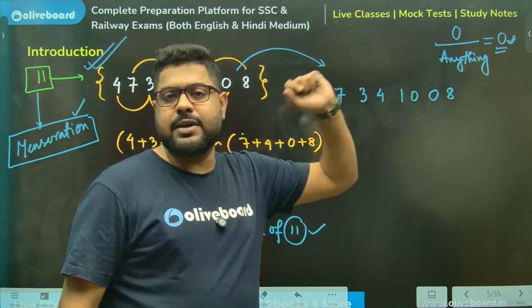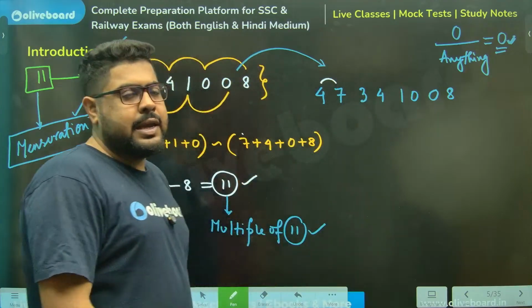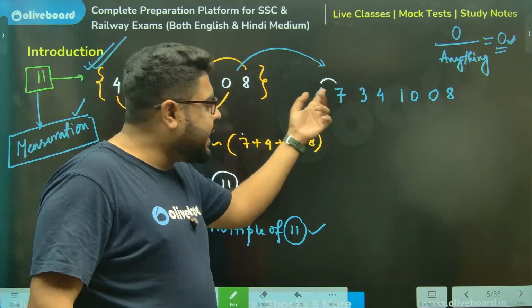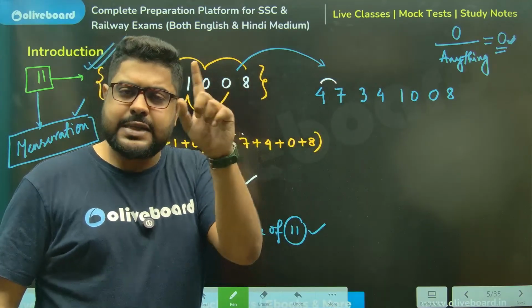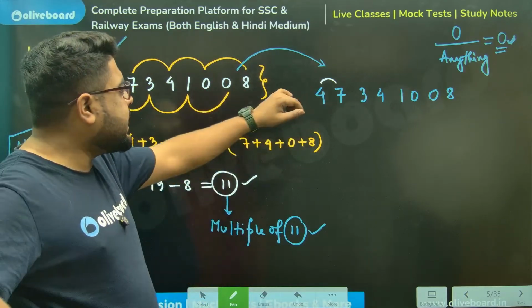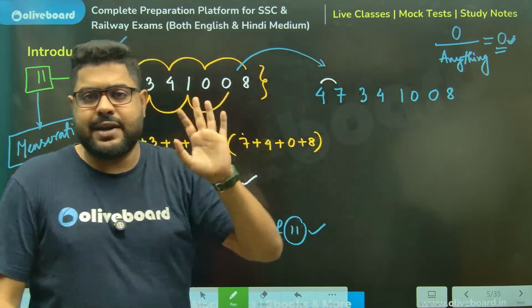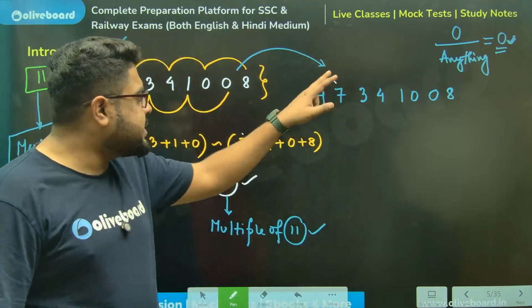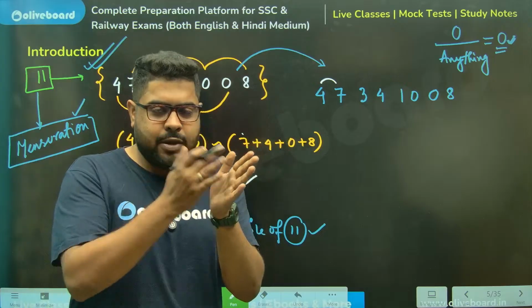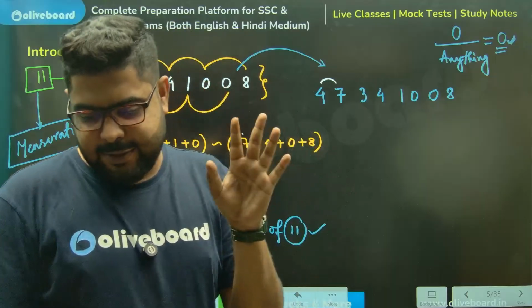Do one thing, sir: take consecutive numbers and take the difference. You can choose first minus second or second minus first, the choice is up to you. But keep only one thing in mind: if you decide to do first minus second, throughout this you do first minus second. Don't change in the middle. Or if you choose second minus first, do second minus first throughout the whole number. If you go halfway and then decide to do the opposite, that does not work.